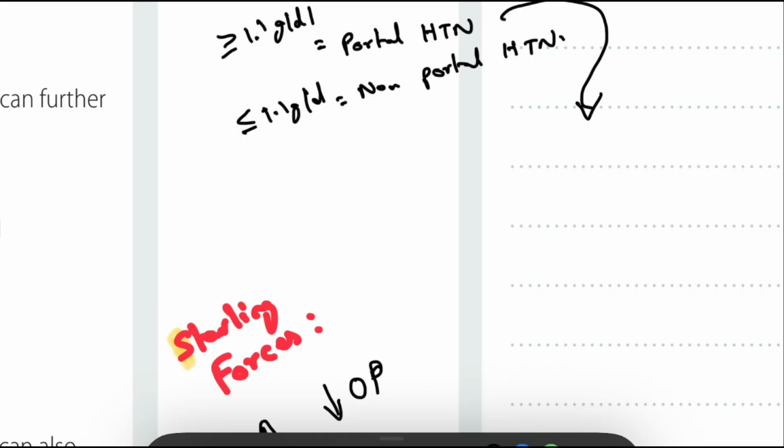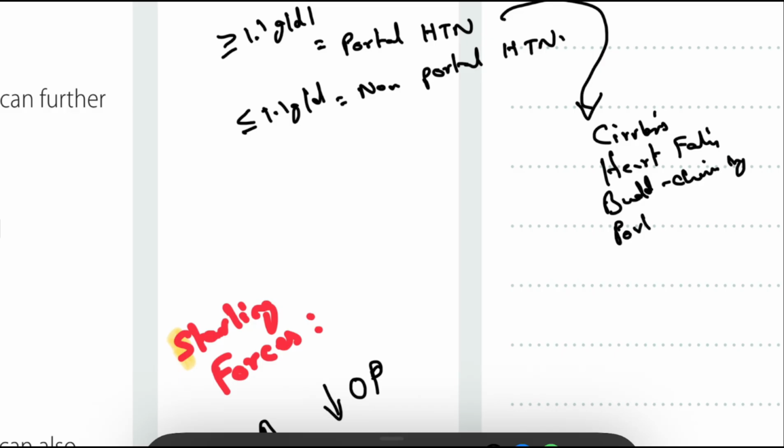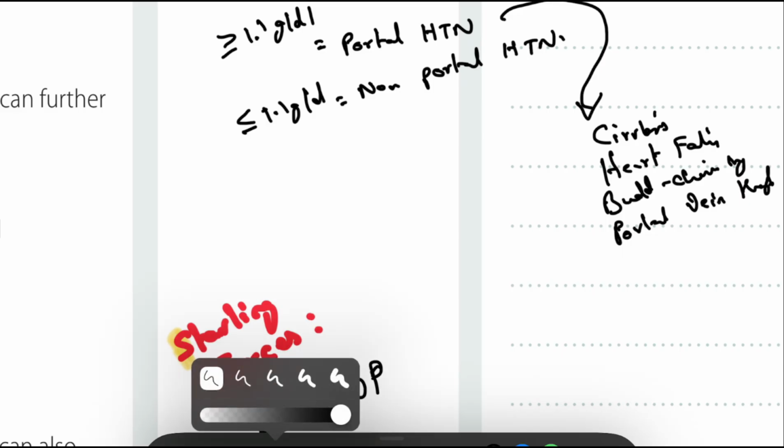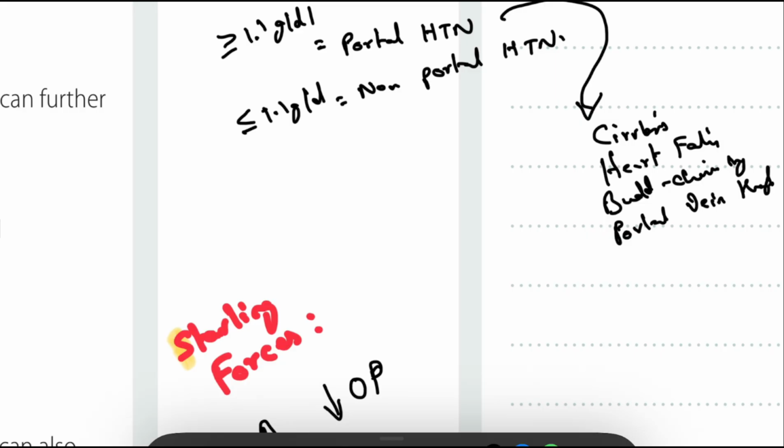For this portal hypertension, the main causes we can see are cirrhosis, heart failure, and Budd-Chiari syndrome, and we can see portal vein thrombosis. So these are the main causes of greater than 1.1 grams per deciliter and portal hypertension. Next, for less than 1.1 grams per deciliter, the main causes will be, if low SAAG, TB, malignancy, pancreatitis, and nephrotic syndrome we have to suspect.